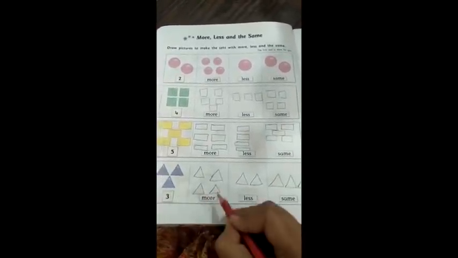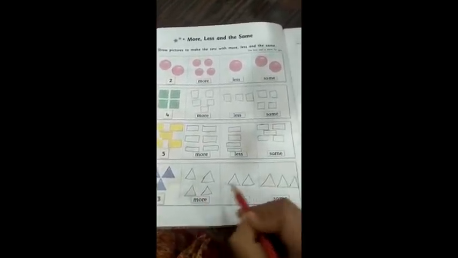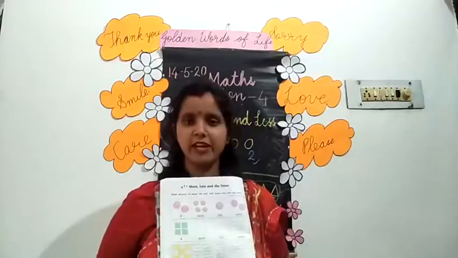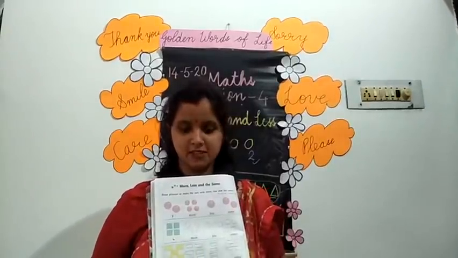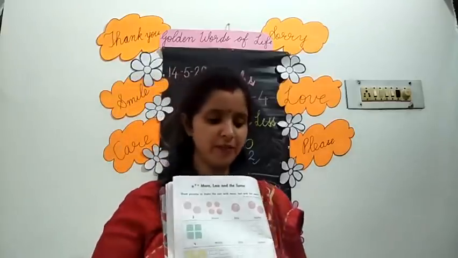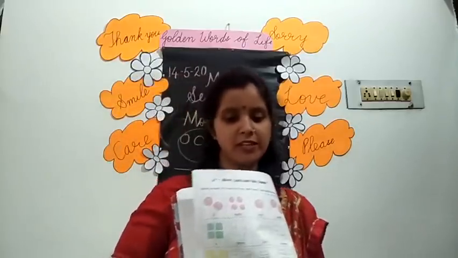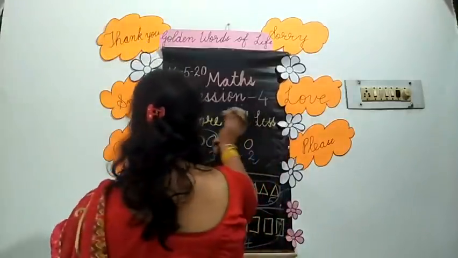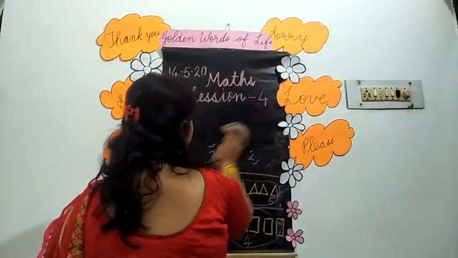Then 3 triangles, we have drawn 4 triangles for the more, 2 triangles for the less and 3 triangles for the same. Okay children? Done this exercise. We have finished our numbers 1 to 10. Once we will revise it.